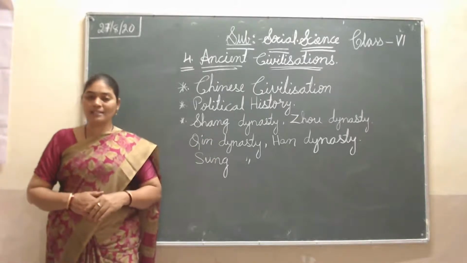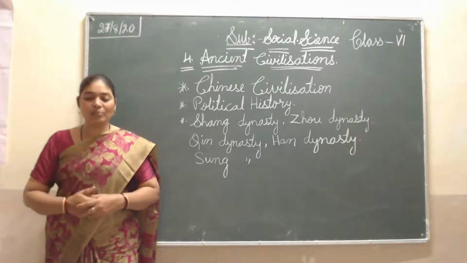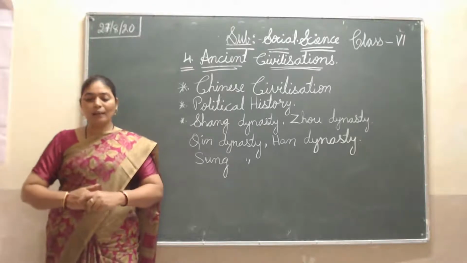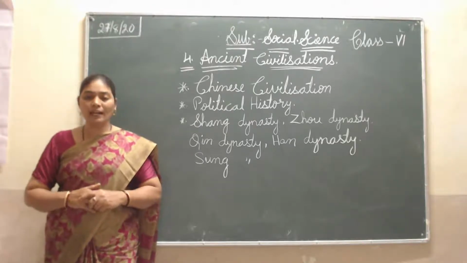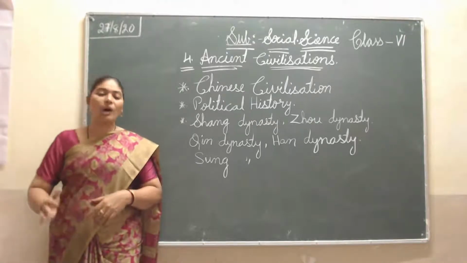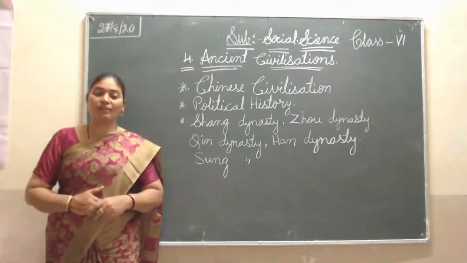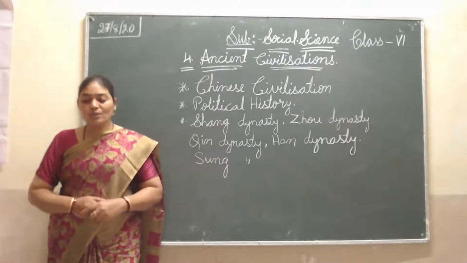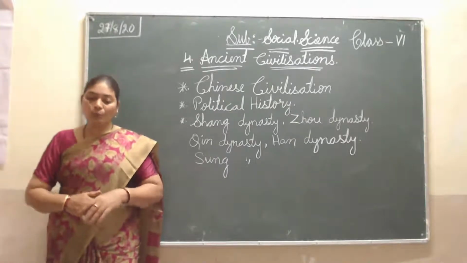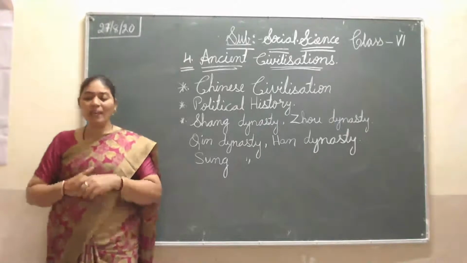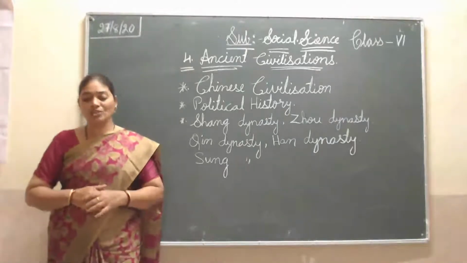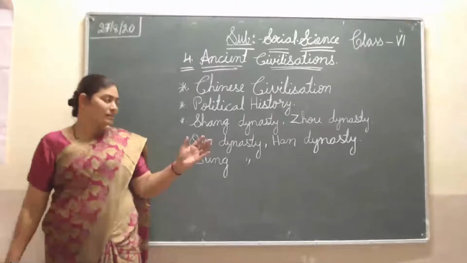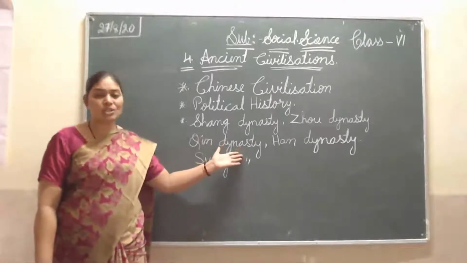He is the famous king and the first emperor of China, and he built a 1500 miles long Great Wall. It is the famous wall, and it also counts among the seven wonders of the world. He built that wall to protect China from enemies. So China was ruled by this Qin dynasty.